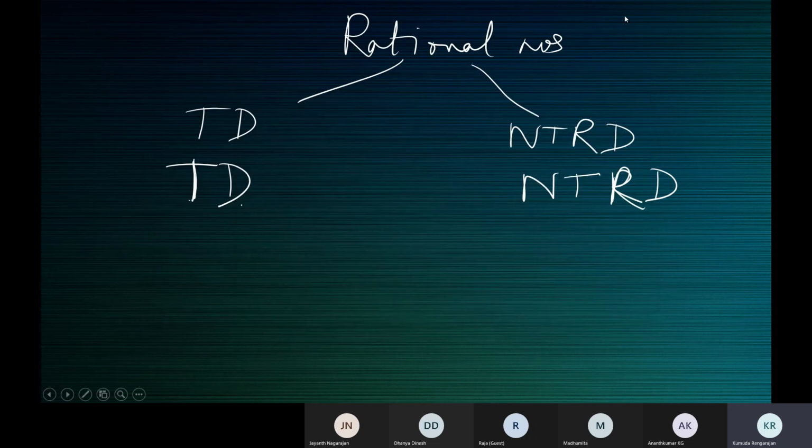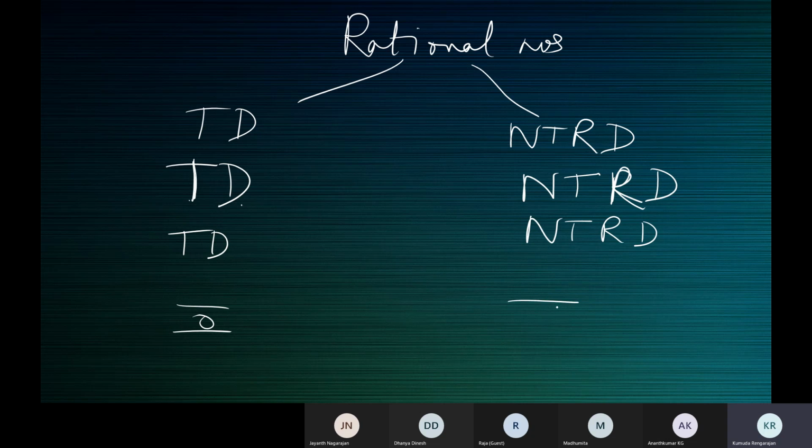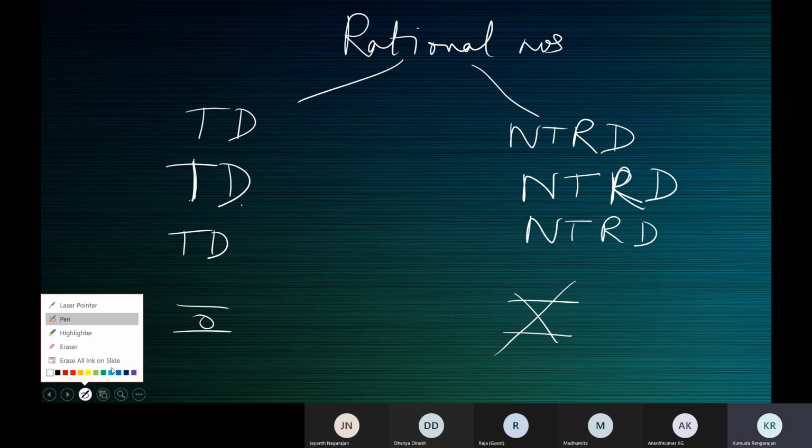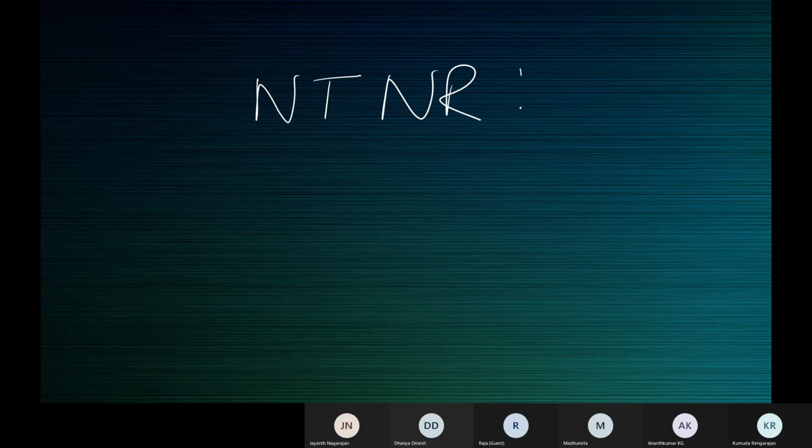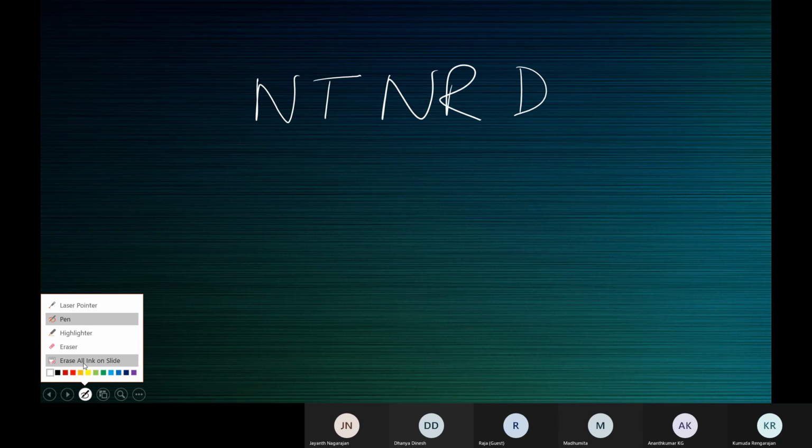The quotient will be a terminating decimal when the division comes to an end with a zero remainder, or the quotient will be a non-terminating repeating decimal when the division does not come to an end with a zero remainder. So these are the two kinds of decimal expansions a rational number has. Then the third one, which we shall discuss in the next class, is a non-terminating, non-repeating decimal. So these are the three different decimals we have.